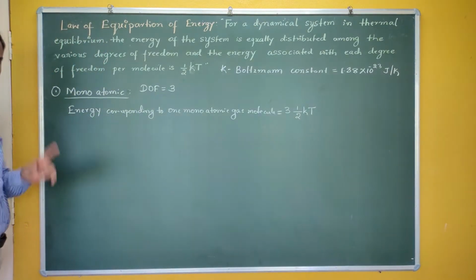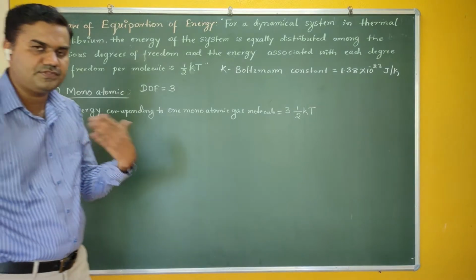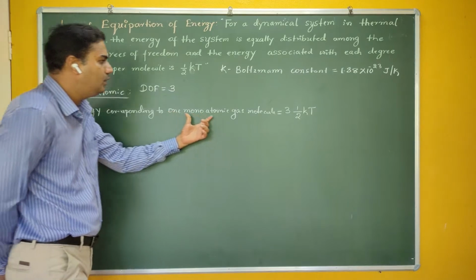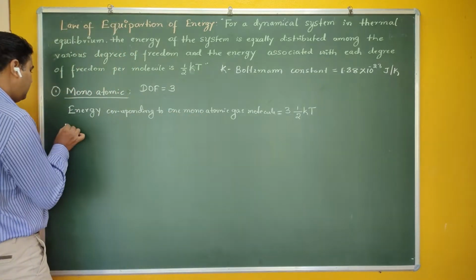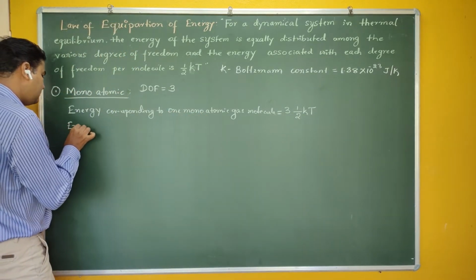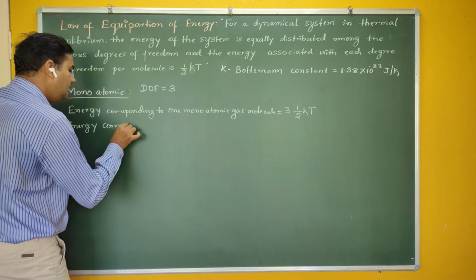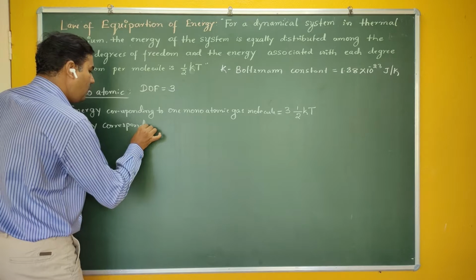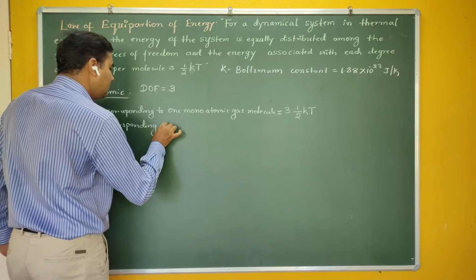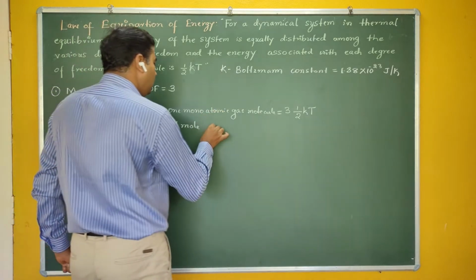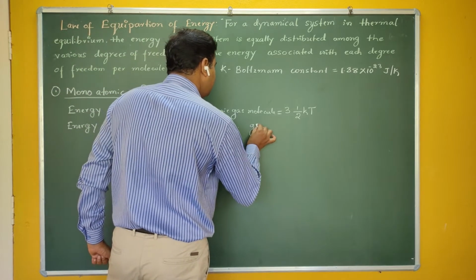So if I want to find the value of Cv, I have to take 1 mole of gas. This is the energy corresponding to one monoatomic gas molecule. Next I have to find the energy corresponding to 1 mole of a monoatomic gas.